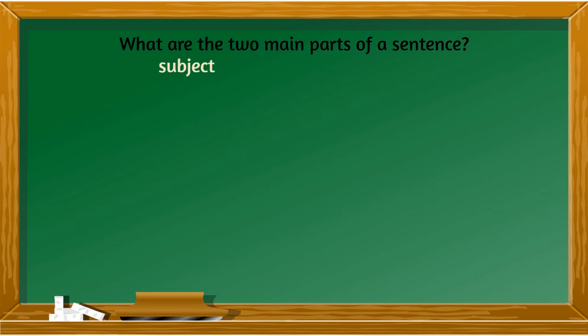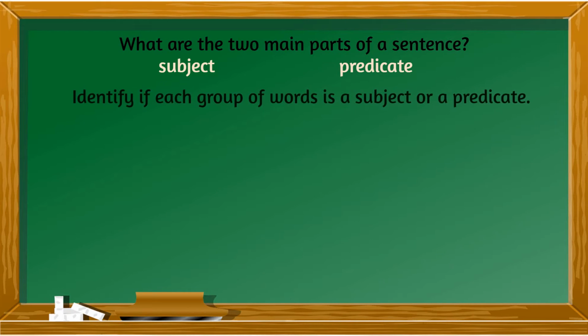Okay, what are the two main parts of a sentence again? I mentioned that you have the subject and a predicate. So identify if each group of words is a subject or a predicate. Usually a subject is composed of nouns, pronouns, or noun phrases. And a predicate always has a verb.